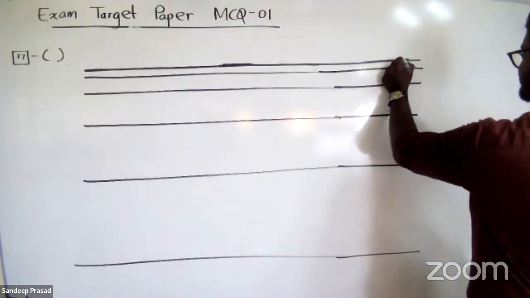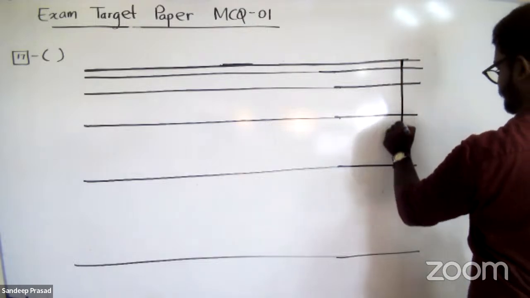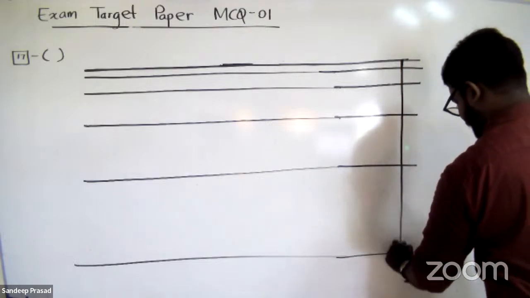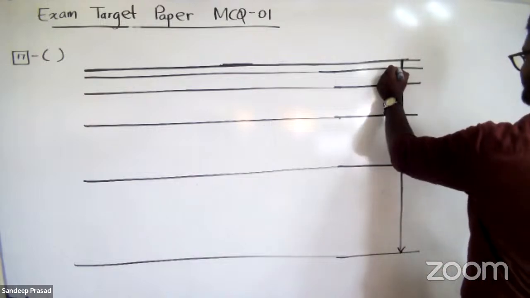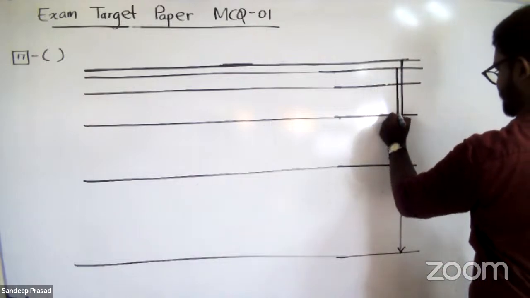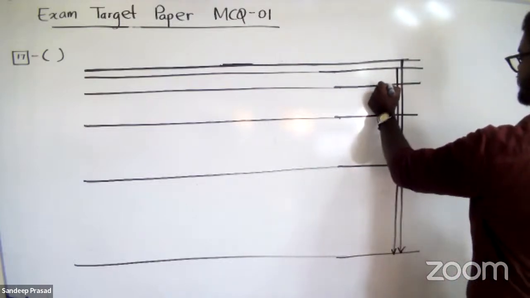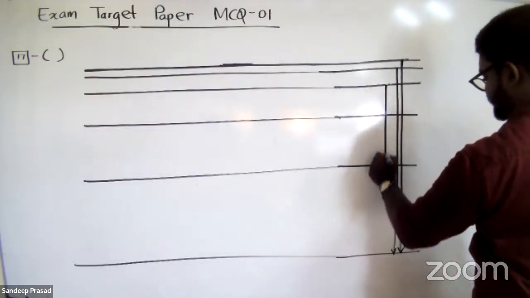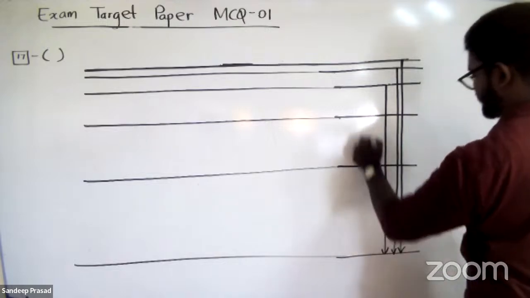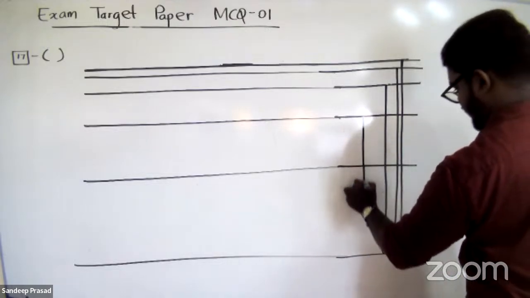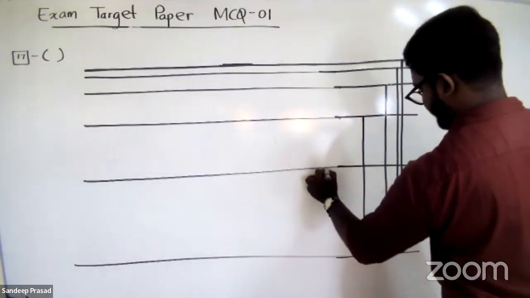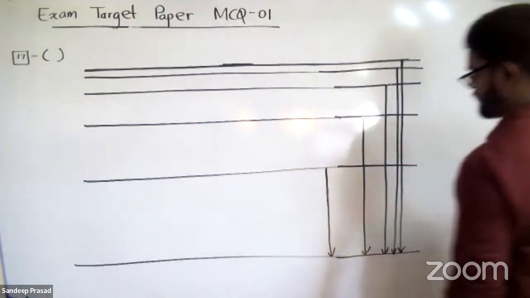So all the electron transitions falling to the first principal energy level belong to the Lyman series, right?